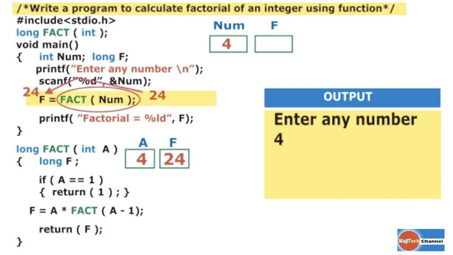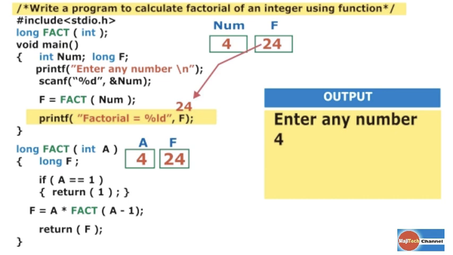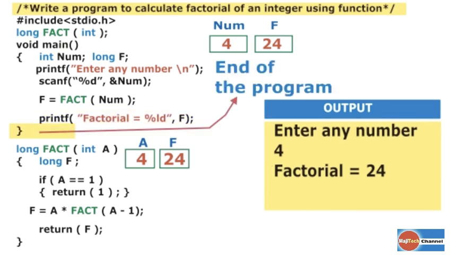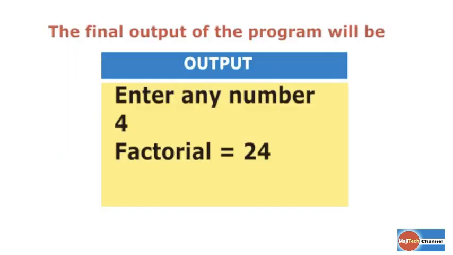The return value 24 replaces the fact function and this value is copied to the variable f of the main function. Now this print statement generates an output: factorial is equal to, that is 24. The final output will be: enter any number 4, factorial is equal to 24. This is the final output.